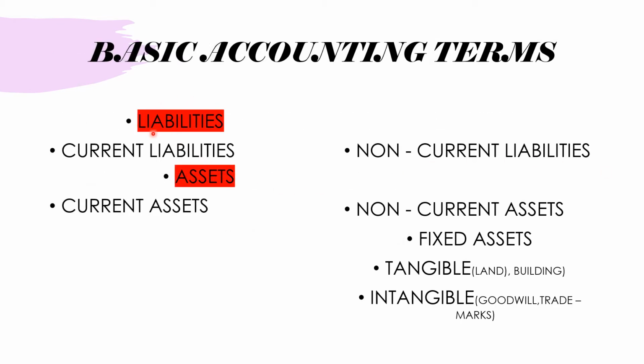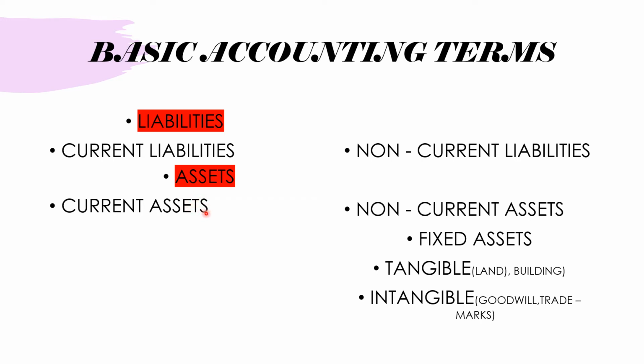Now, in the last video, if you have seen, I explained what liabilities are, and liabilities are of two types: current liabilities and non-current liabilities. Current liabilities are short term, and non-current liabilities are long term. These liabilities are specified by the time period. Now what are assets?